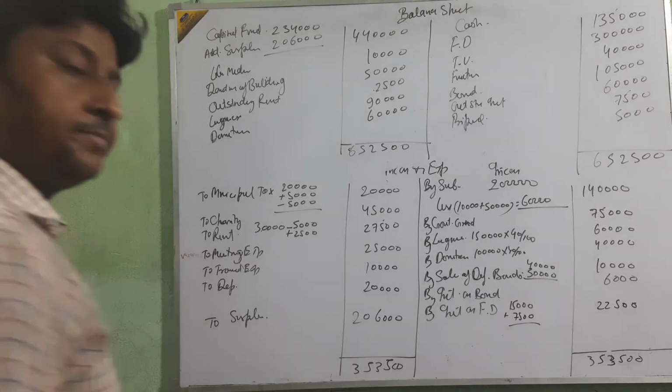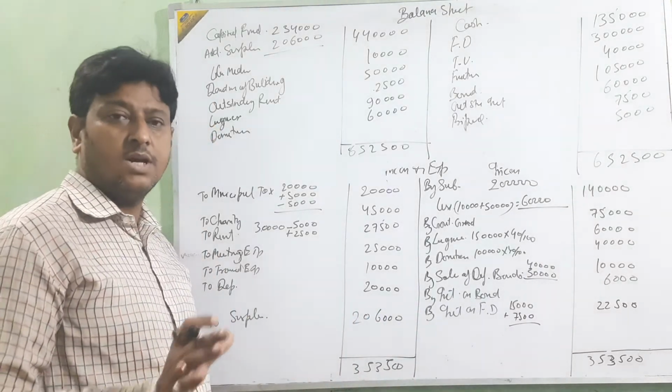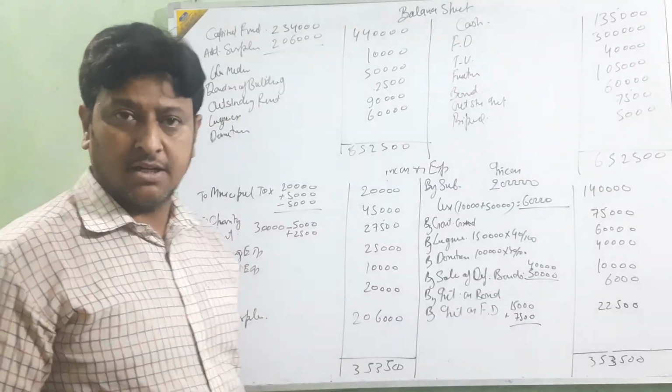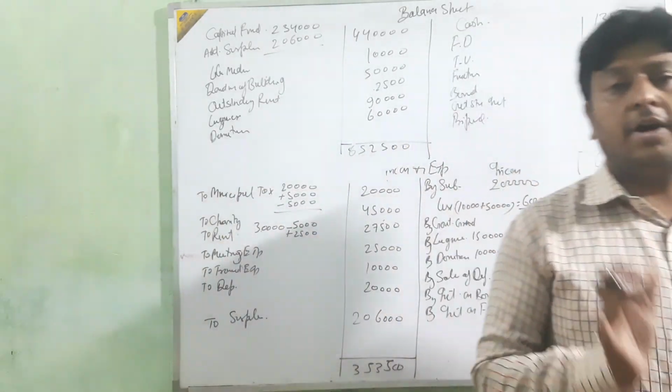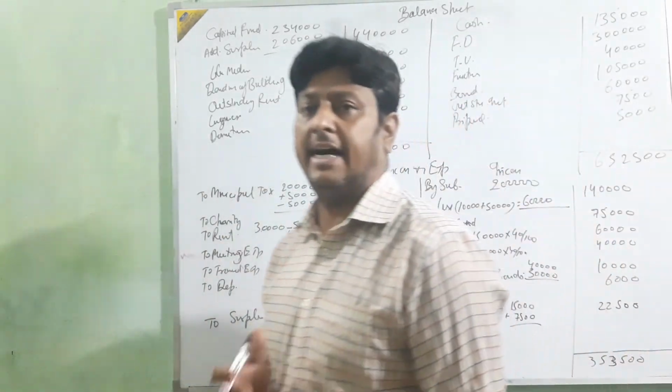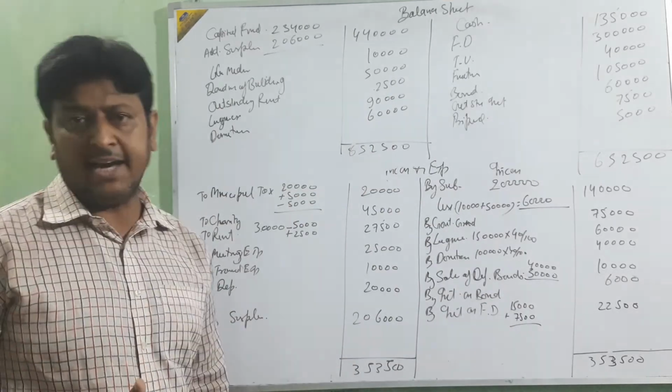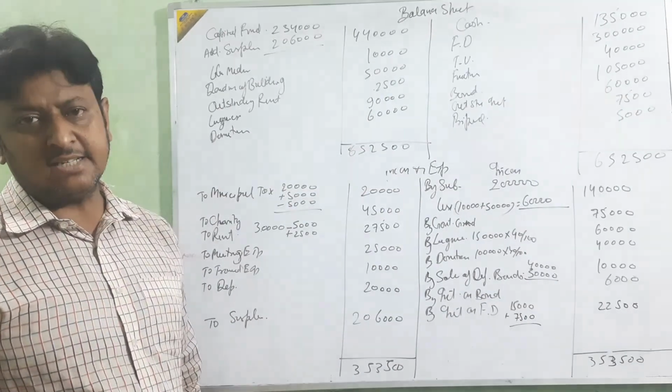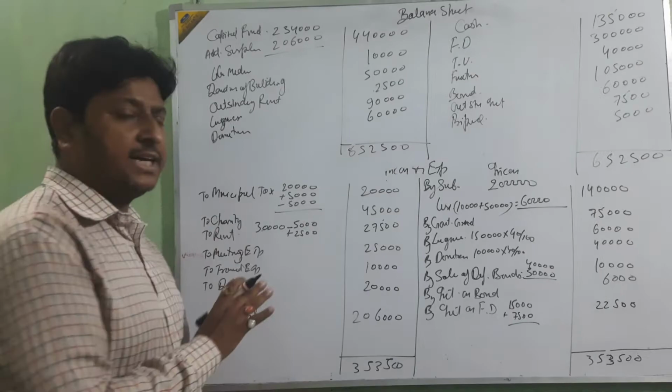Okay. Clear? It's the last question of this chapter. In the next class, we are going to start the next chapter, that is partnership.